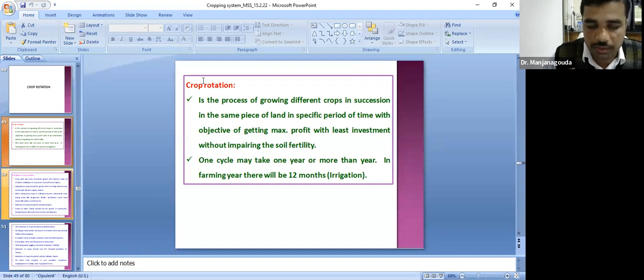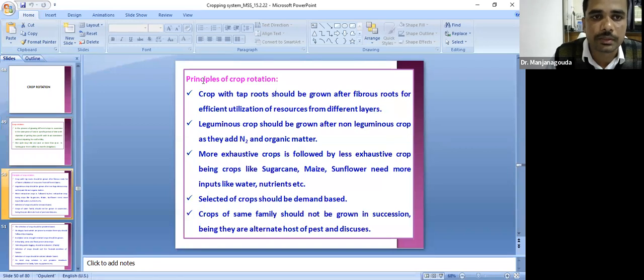In crop rotation, the same crop should not be included. There are some principles for practicing crop rotation. The crop with the taproot should be grown after the fibrous roots, and legumes should be grown after non-legumes, because legumes will enhance the soil N content. And the more exhaustive crops should be followed by the less exhaustive crops. For example, maize is a more exhaustive crop. It should be followed by pulses, any cowpea or other pulse crops.